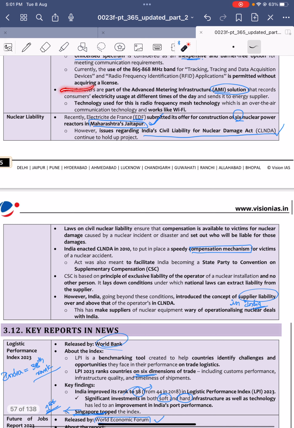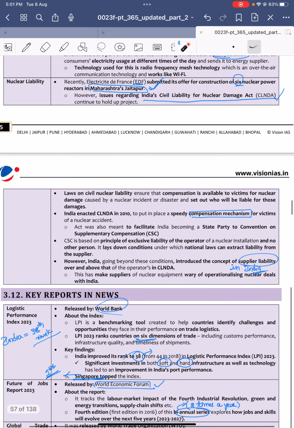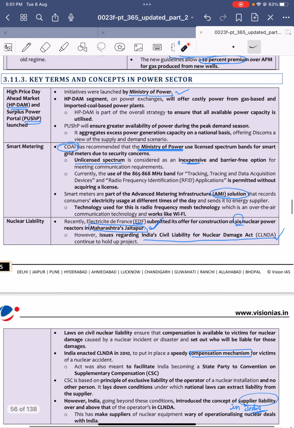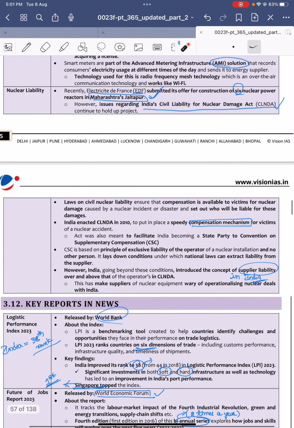Okay, smart meters are part of the advanced metering infrastructure solution, where the consumer's electricity usage at different times of the day is recorded and can be sent to the energy supplier. So just remember only one thing: the COAI recommended please use licensed spectrum bands. Till now we are using unlicensed spectrum bands. Now try to use the licensed spectrum bands for smart metering. That's it. Nuclear liability.